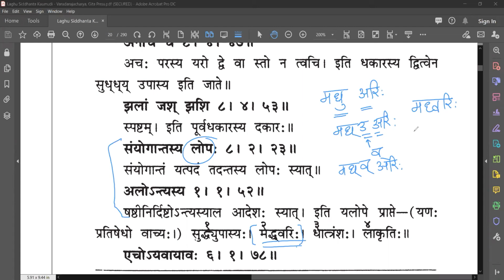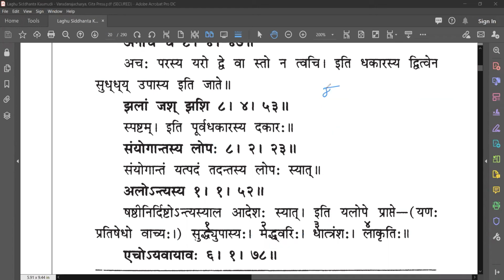This is one form. And then now we can apply the Anachi cha Sutra. We have madh va arihi. Applying the Anachi cha Sutra, achaha parasya yaro dve syataha, na tu achi: after an ach, a yar consonant will be doubled. Here you have a vowel, then a yar pratyahara consonant.